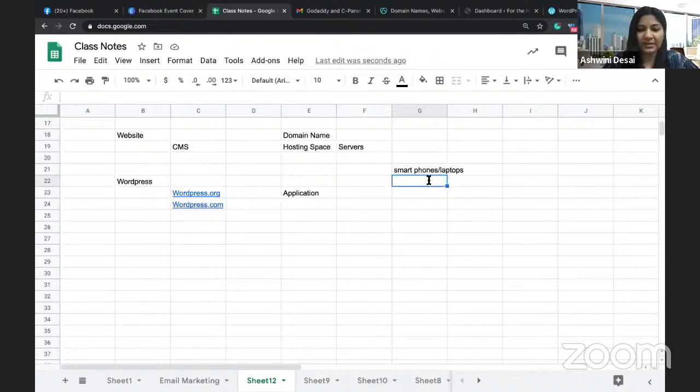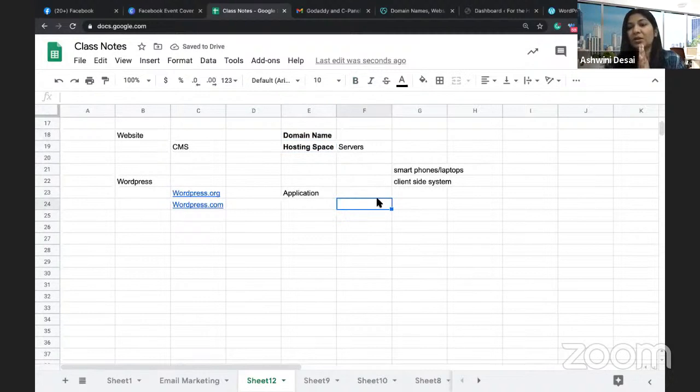So these are called client-side systems. We don't have to remember all these things. Just remember that whenever you develop a website, you require a domain name and you require a hosting space. Clear, everybody?